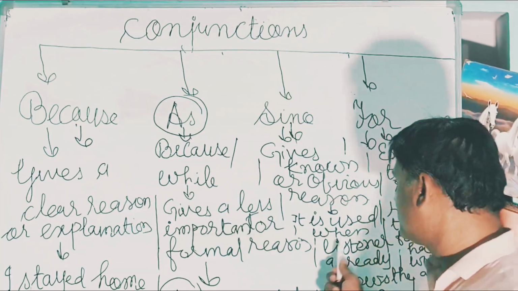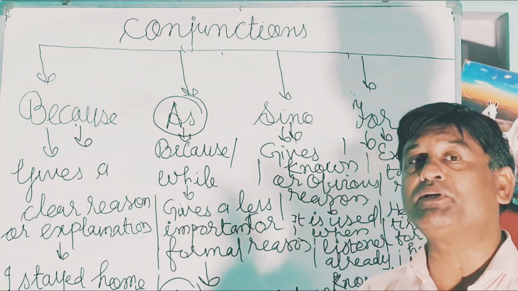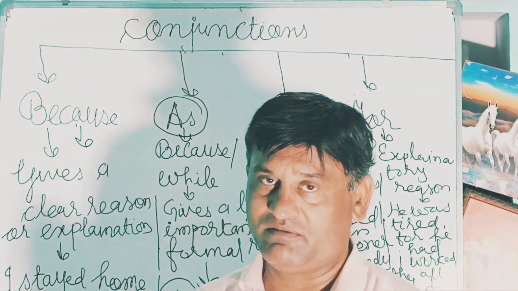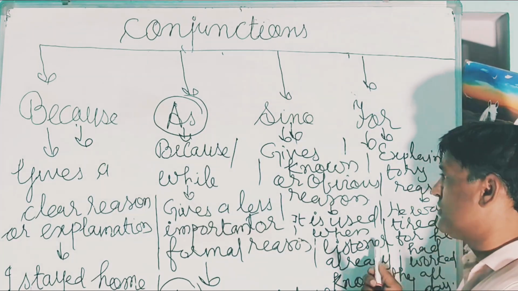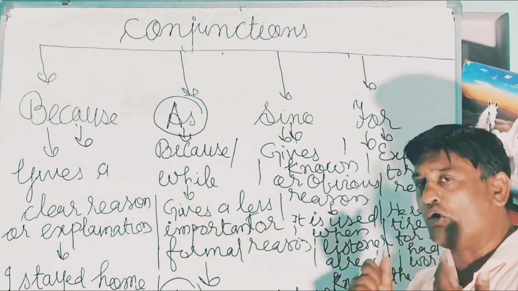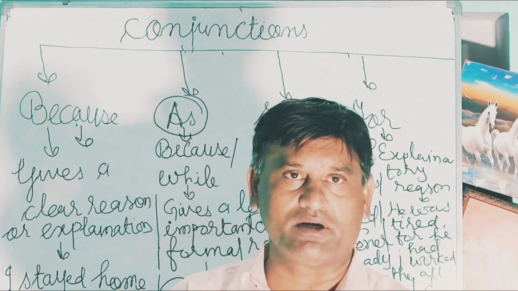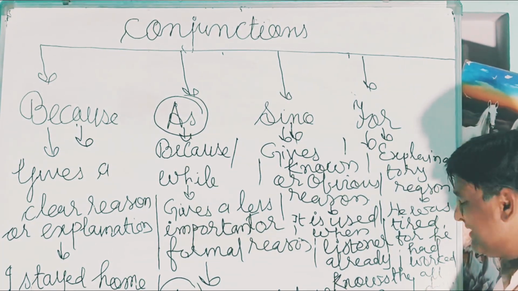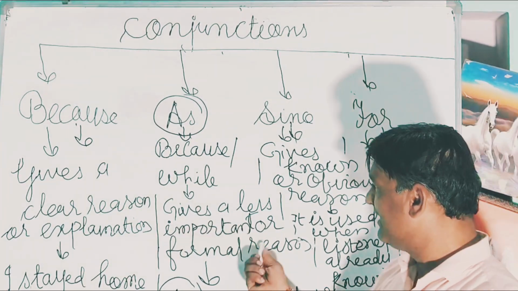So here the reason is obvious and is known to the other person as well. He also knows that it was raining. So both of them know. When the reason is obvious and known to the listener, then we use since in the beginning. It is less important.